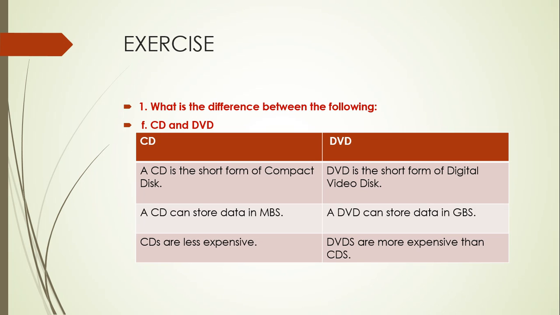CD and DVD. CD is the short form of compact disc. DVD is the short form of digital video disc. A CD can store data in MBs. A DVD can store data in GBs. CDs are less expensive. DVDs are more expensive than CDs.